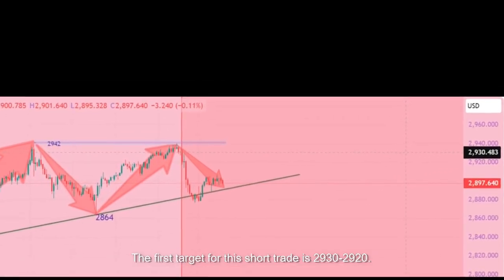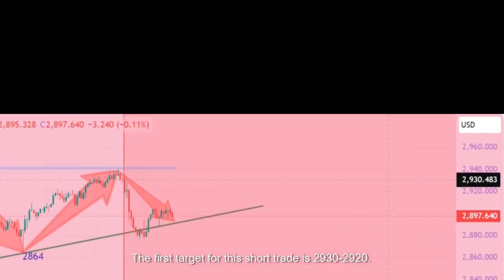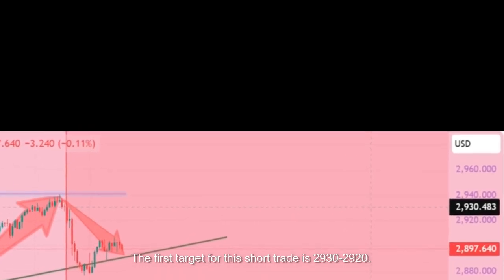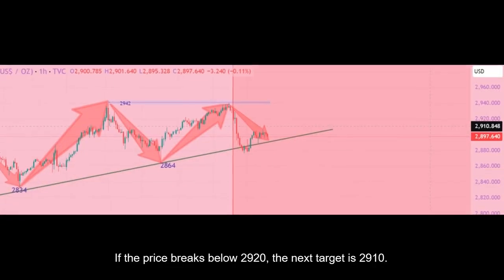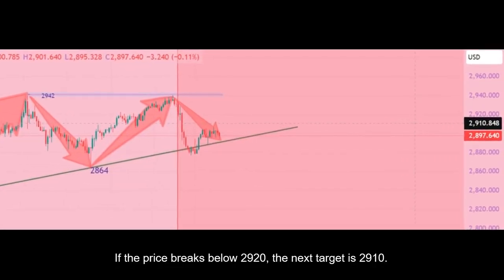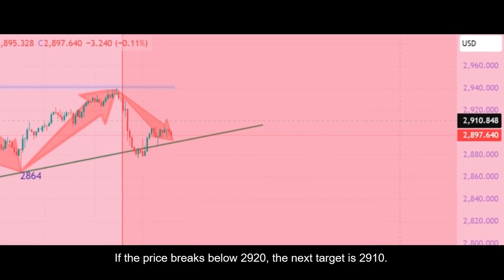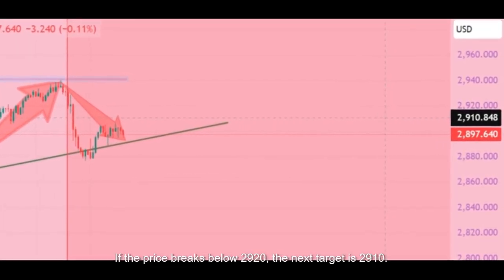The first target for this short trade is 2,930 to 2,920. If the price breaks below 2,920, the next target is 2,910.